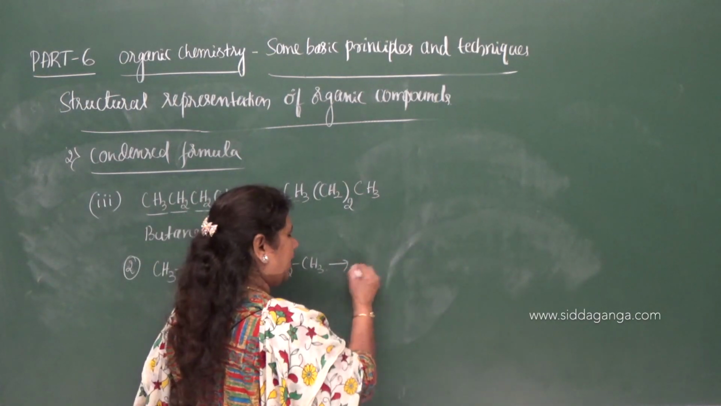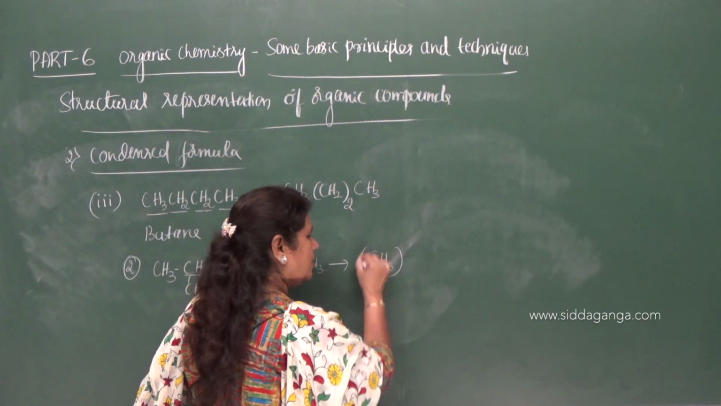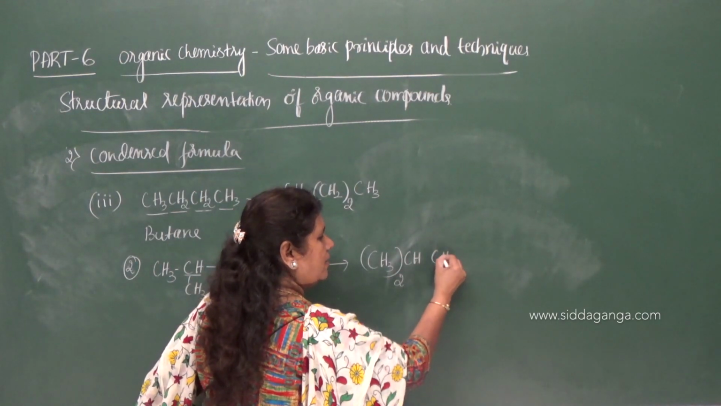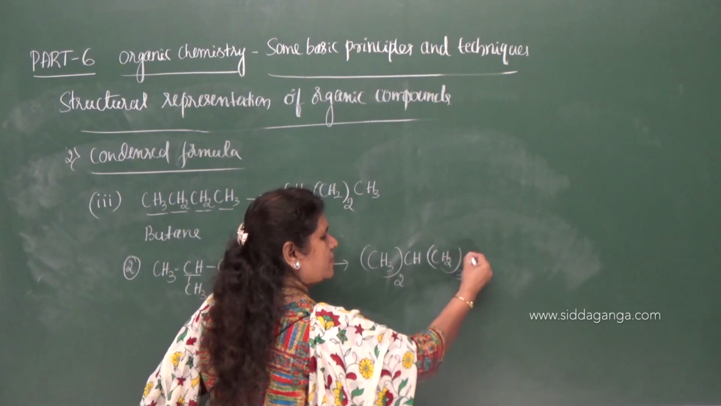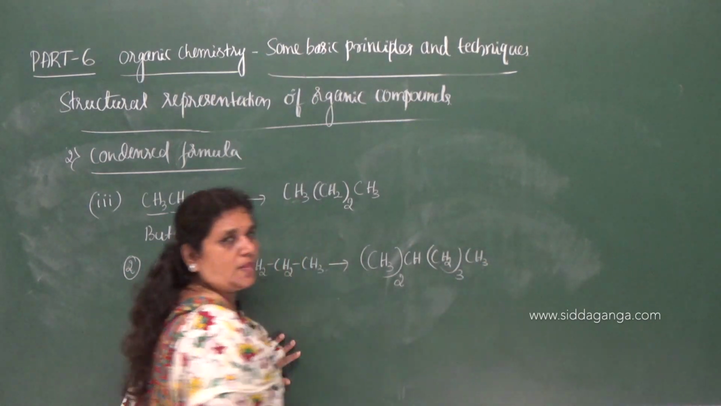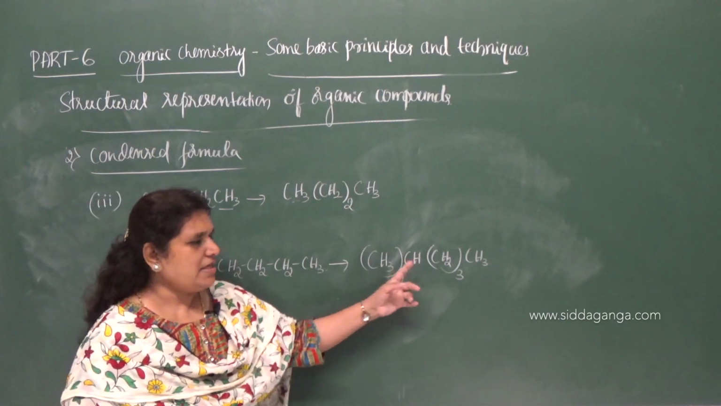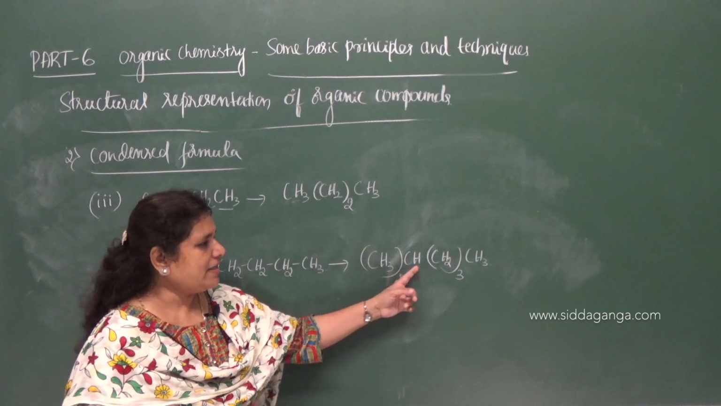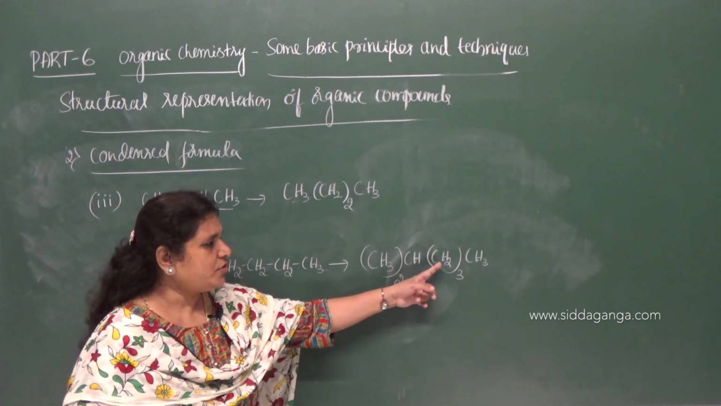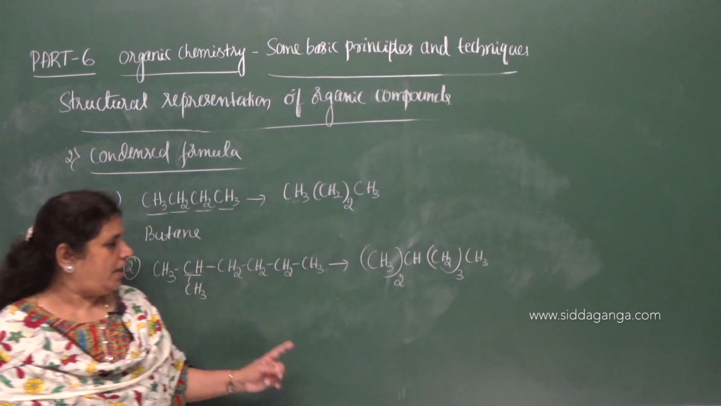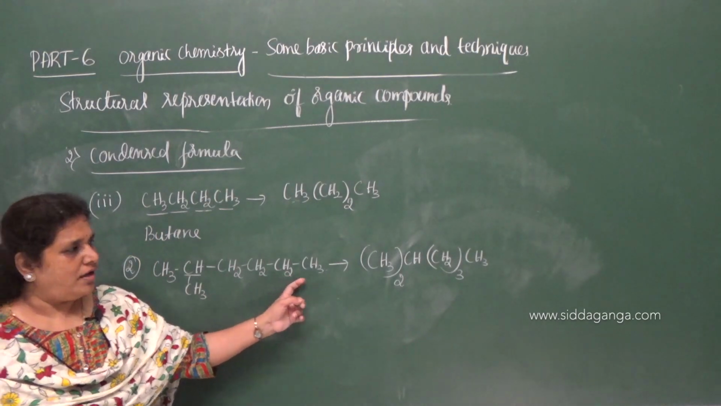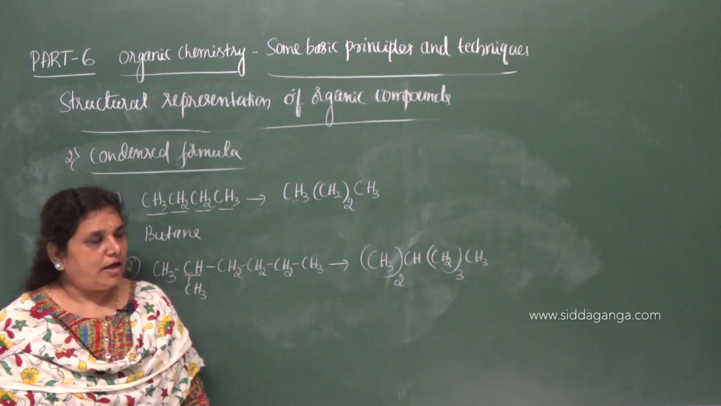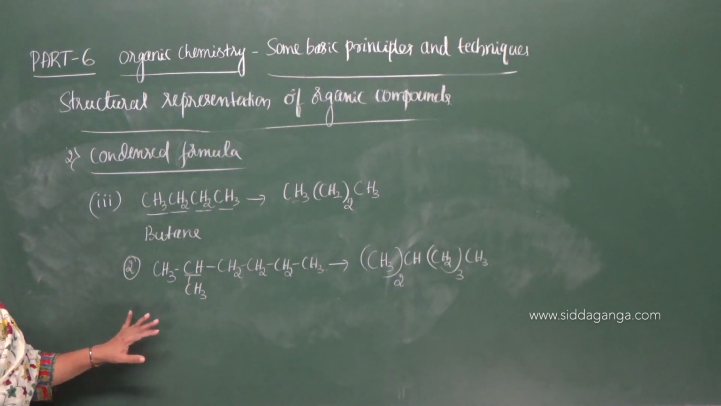Now we can write the condensed formula like this. CH3 twice, CH, CH2 3 times, CH3. So to this CH unit, 2 CH3 groups are attached, and it is followed by CH2 units 3 times added to the chain, and at the terminal position we have a CH3 group. This is the condensed formula.